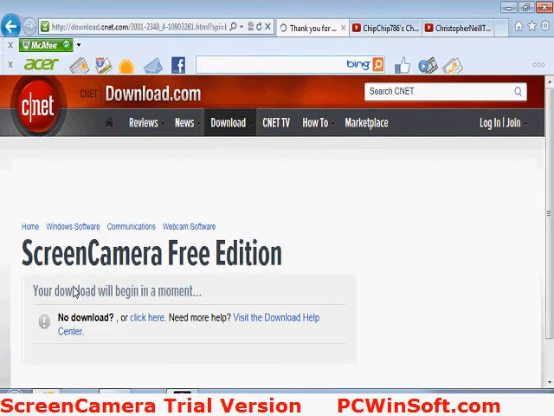It'll say, your download will begin in a moment. Just wait for the download to begin. If it doesn't download, just click where it says no download, click here, and then it'll restart it.